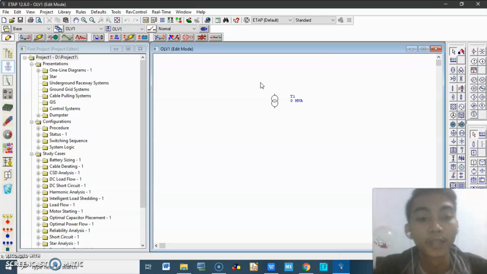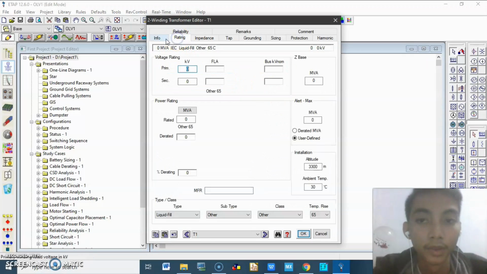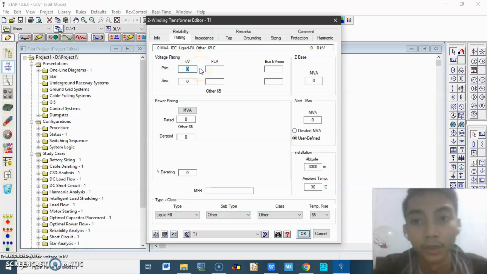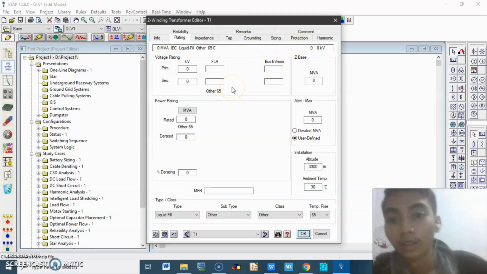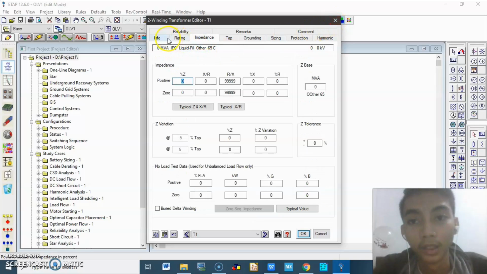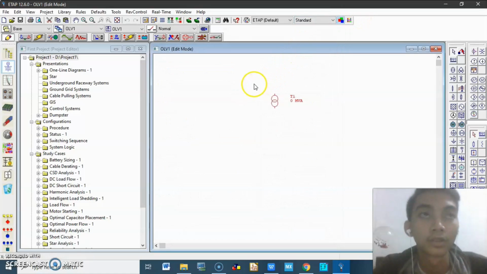You want to make it step up or step down. We will discuss it and use it later in my next video. Here we will change the primary and the secondary to our parameters, and then we can learn how to set the transformer in the second video, because in this first video I just want to show you about ETAP.